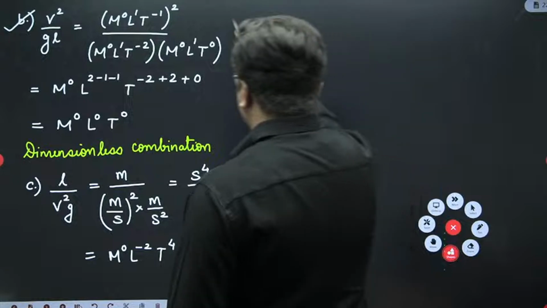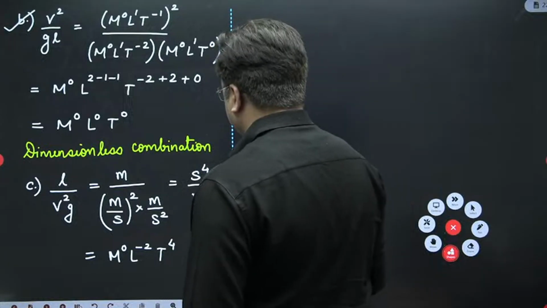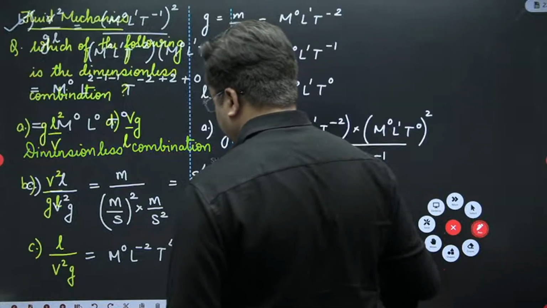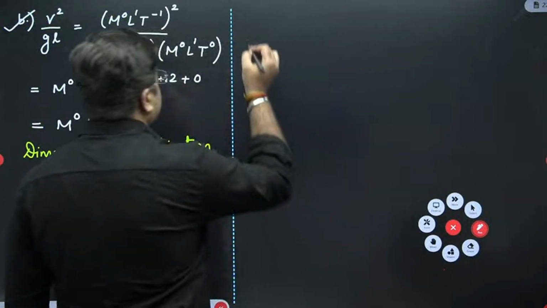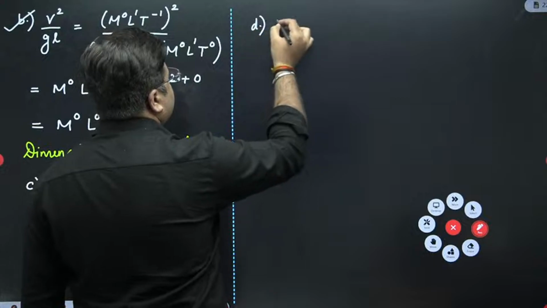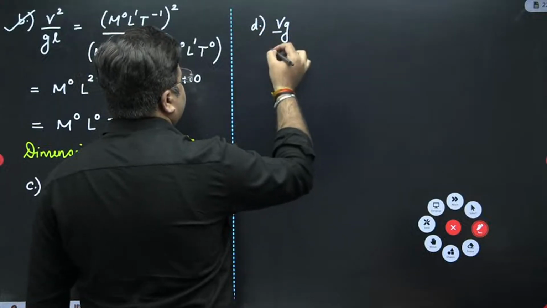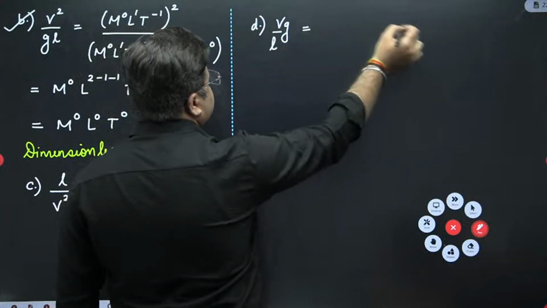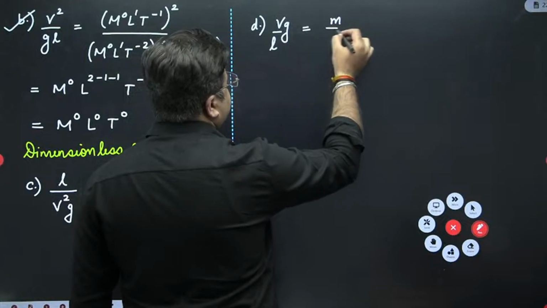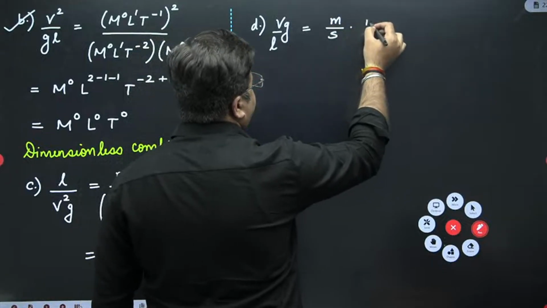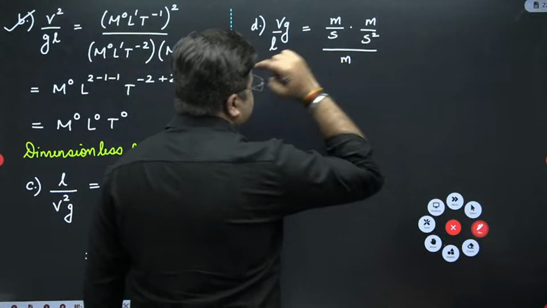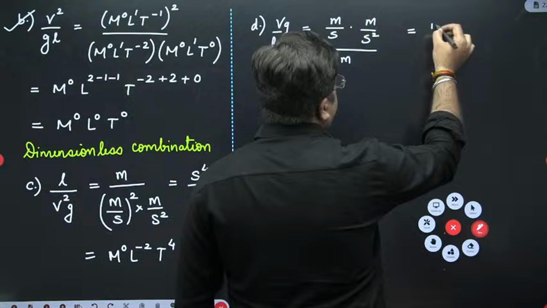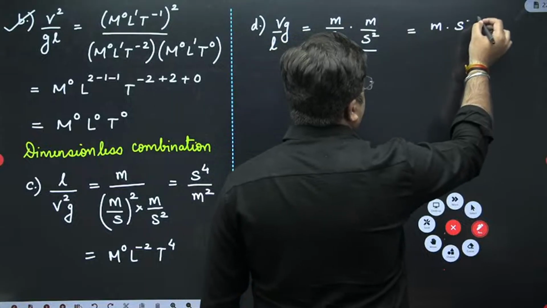Now fourth one. Vg upon L. So again, if I use the same method, meter per second multiplied by meter per second square divided by meters, this will be equal to meter into second raised to the power minus 3.